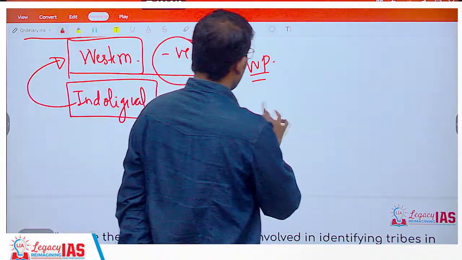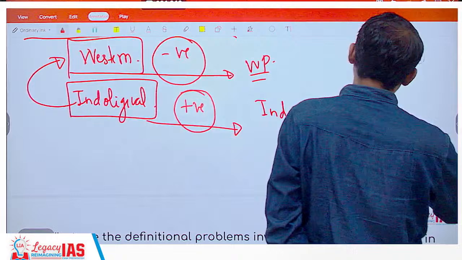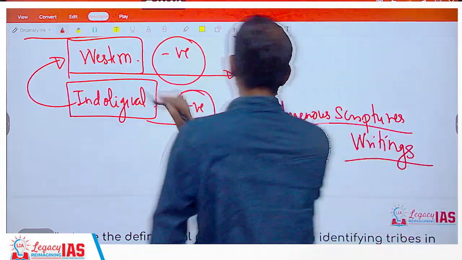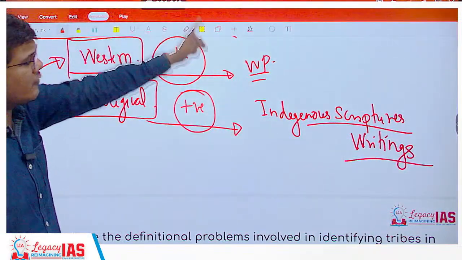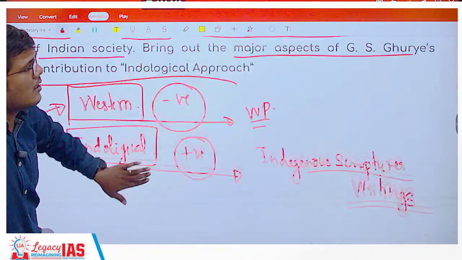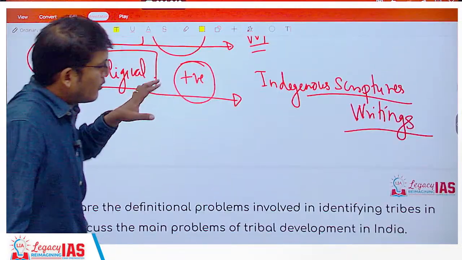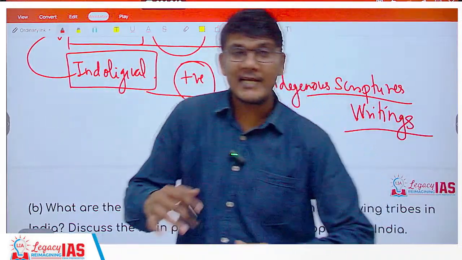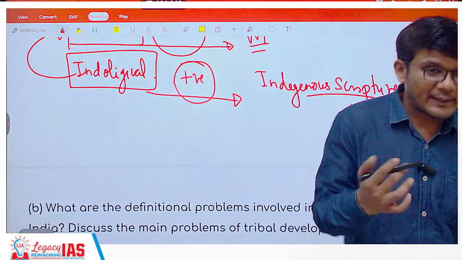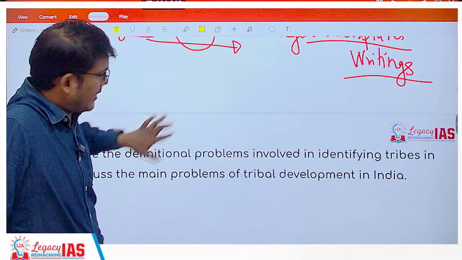That is why you have to study the indigenous scriptures, writings, etc. in order to study the Indian society. And this, the study of Indian society with the help of the indigenous scriptures and writings, is the Indological approach, whose main proponent was G.S. Ghurye. So what is his contribution? You have to write about a couple of his works and what he has done, how he has responded to the Westerners with his Indological perspective and given a different picture of Indian society as a response to Western thought. That is what we are going to write here.